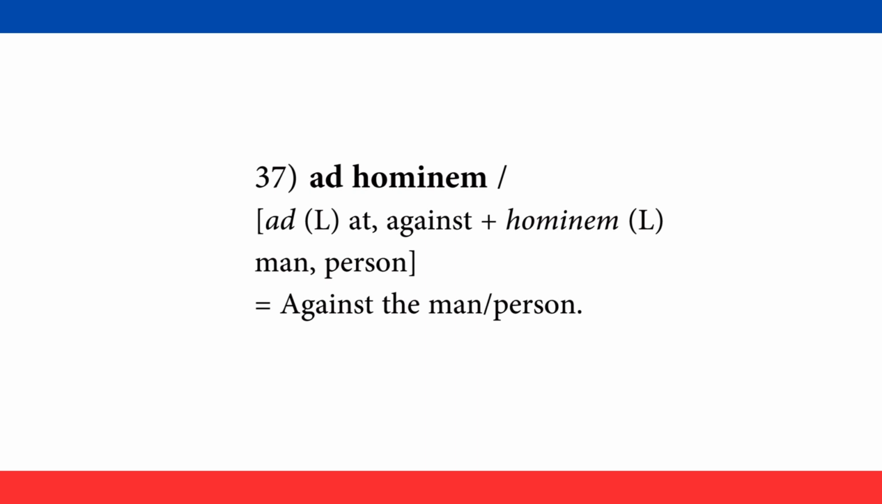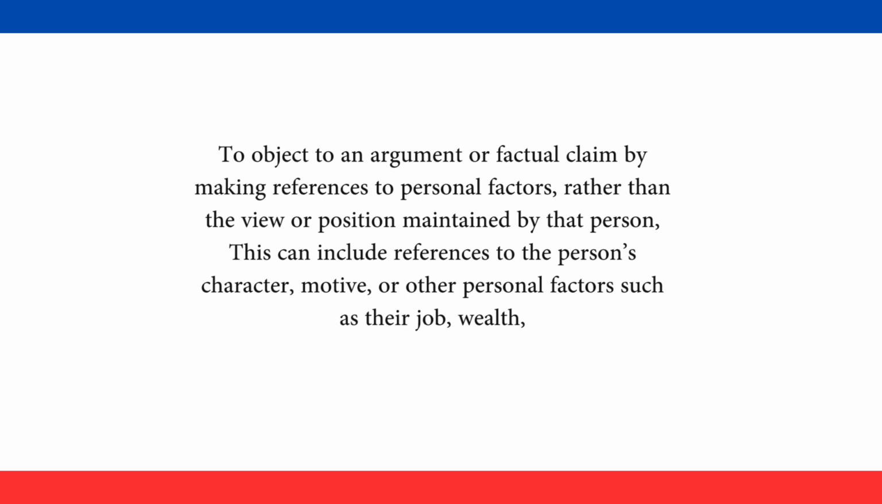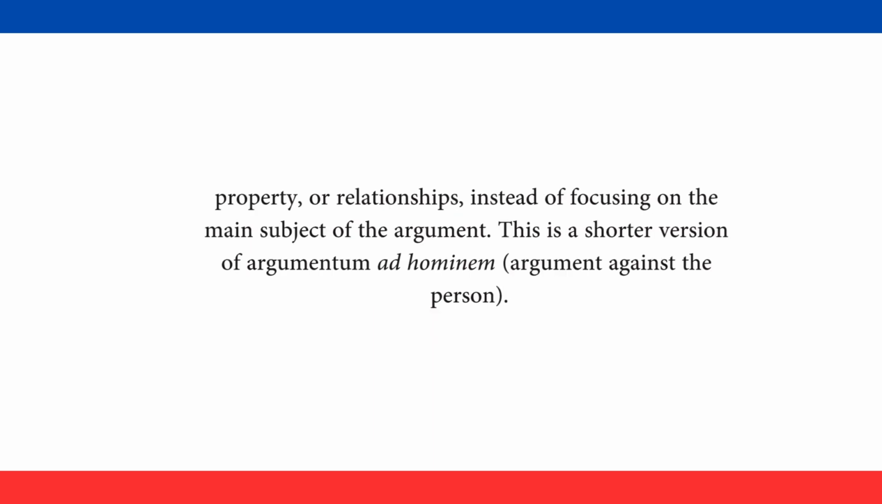That brings us to word number 37. Ad hominem. This word combines ad, Latin for at, against, plus hominem, Latin for man, person. This word means against the man or person. To object to an argument or factual claim by making references to personal factors, rather than the view or position maintained by that person. This can include references to the person's character, motive, or other personal factors such as their job, wealth, property, or relationships, instead of focusing on the main subject of the argument.